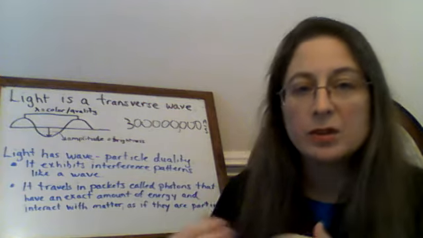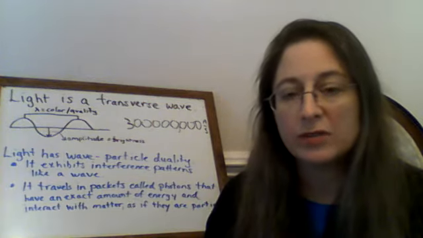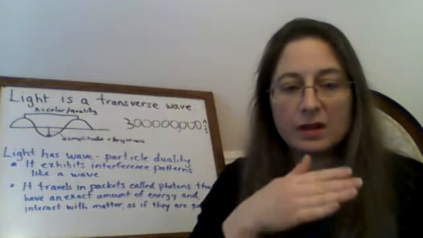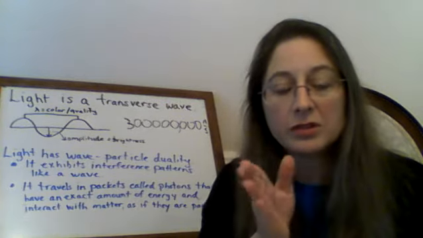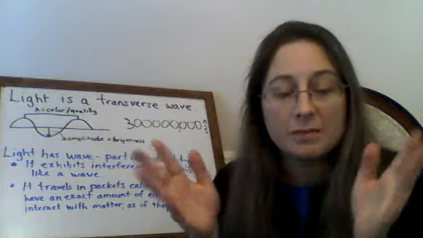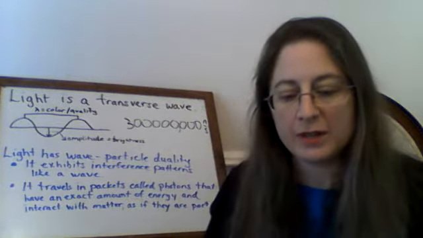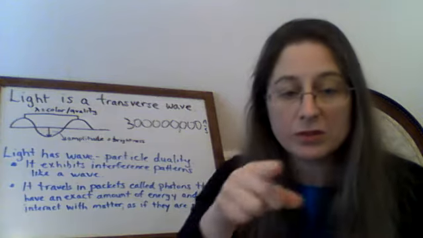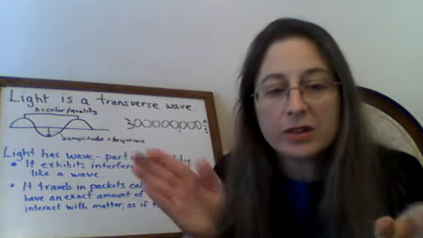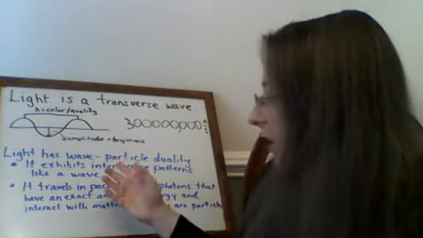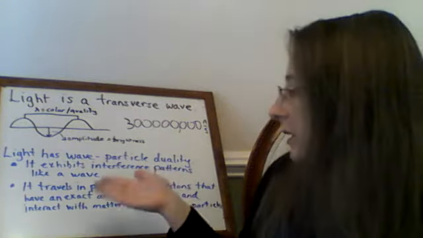And light also behaves like a transverse wave. Actually, two waves traveling together, because there's the oscillation of the electric field and the oscillation of the magnetic field. And so they travel together in the same direction, but perpendicular to the way they're traveling and to each other, right? So light has wave-particle duality.